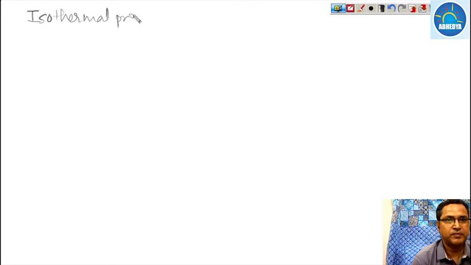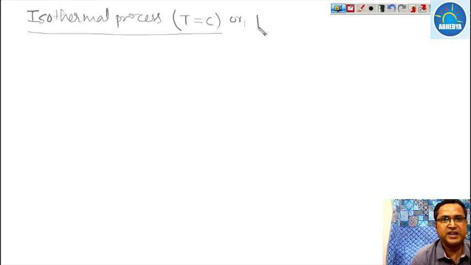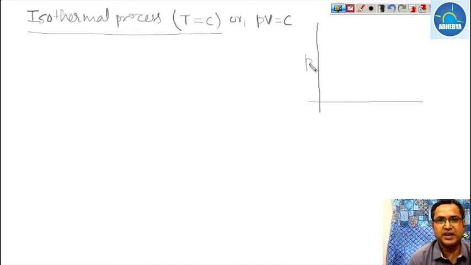Now the next is isothermal process. What is isothermal process? Isothermal process is a process in which the temperature remains constant, or we say it is PV equal to constant. What is the PV diagram for an isothermal process? The PV diagram is something like this. This is from state 1 to state 2.